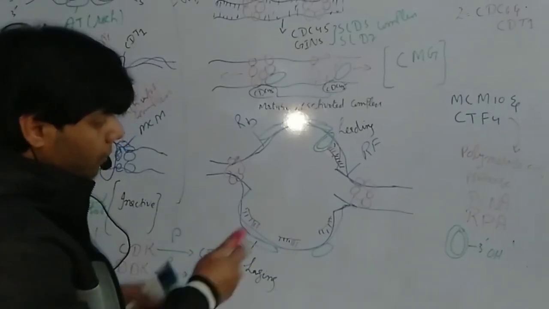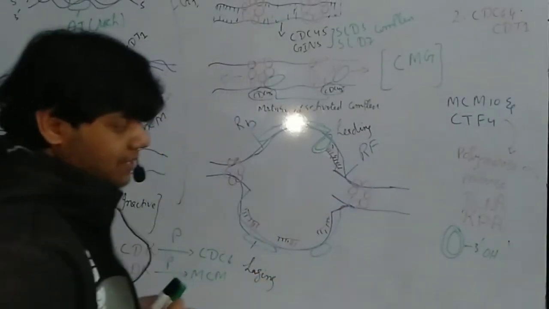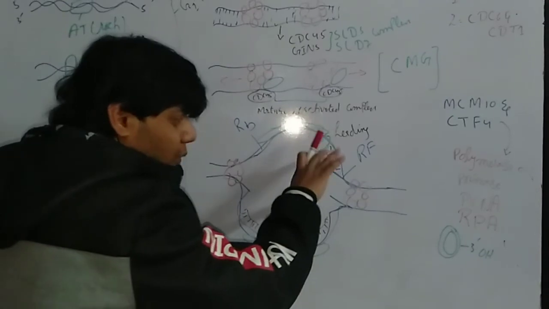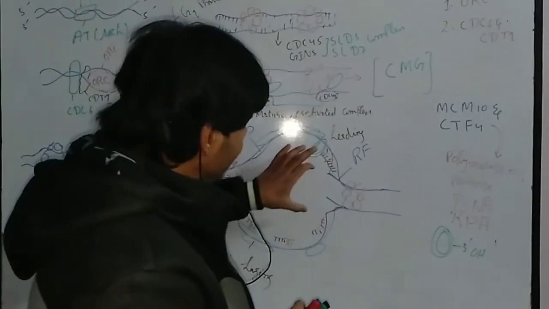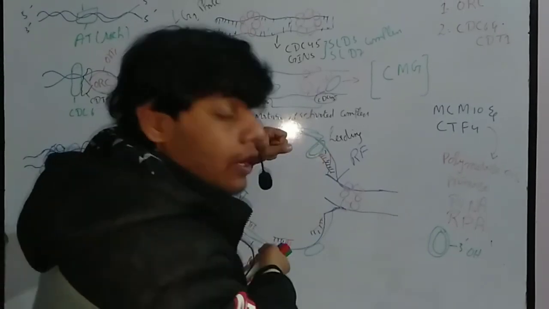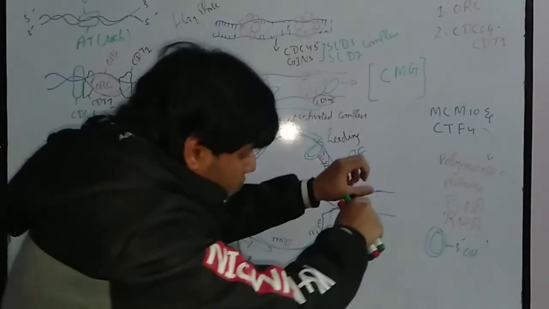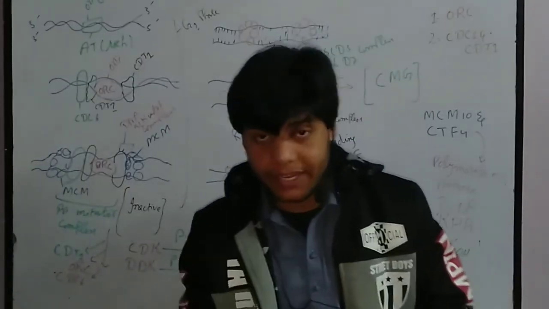So then DNA polymerase delta is activated and it can bind with this PCNA, this sliding clamp, and then it can hold the two strands and start the elongation process. How? We'll be talking about it inshallah in our next video lecture.